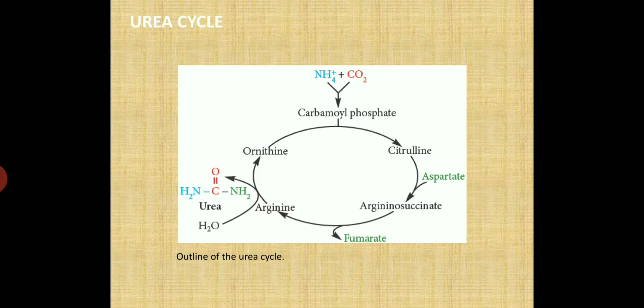What is step 1? Synthesis of carbamyl phosphate, that is step 1. It occurs in 3 stages. The CO2 is converted into carbonyl phosphate, active CO2, with ATP. In the second stage, active CO2 unites with ammonia to form carbamate. The carbamate is converted to carbamyl phosphate by ATP in the third stage. The steps are catalyzed by the enzyme carbamyl phosphate synthase 1 and require N-acetyl glutamate and magnesium as cofactor.